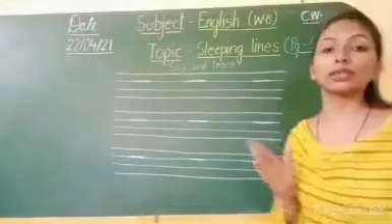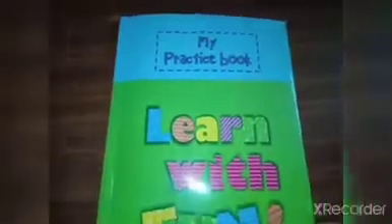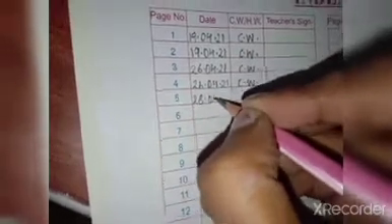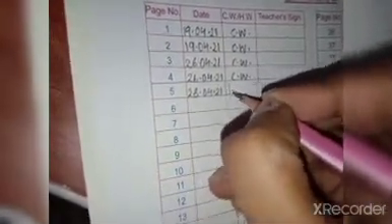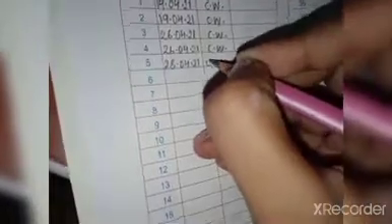Let's do it in our English workbook. So, here is your English workbook. Open it and first of all mention it. Which page do you have to mention? Page number 5 only. On page number 5, mention today's date. Which date is today? Today is 28th of April. Okay, so we have to mention it here. 28/04/21, classwork, and leave the column.